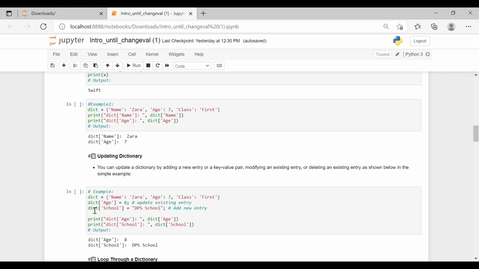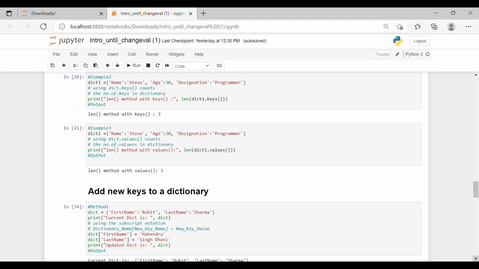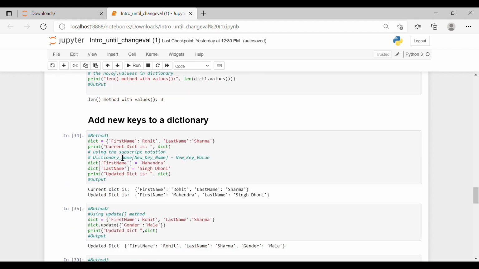In this dictionary, we updated the dictionary by adding a new entry, school, which is our key, and DPS is our value. Similarly, we are doing it here. We are adding a new key and a new value to our dictionary. So our first name is Mahendra and our last name is Singh Dhoni. Now we'll print the updated dictionary. The current dictionary was first name Rohit and last name Sharma.